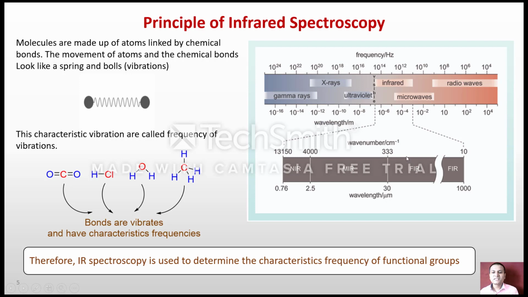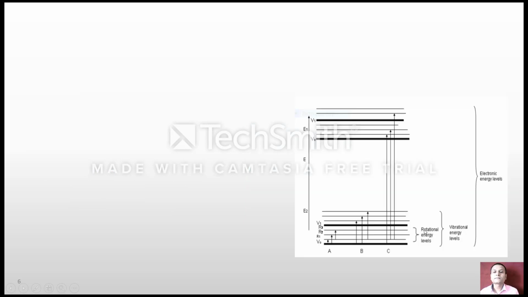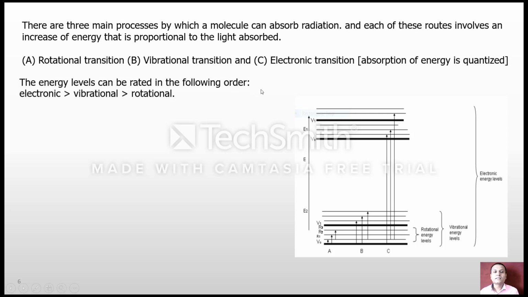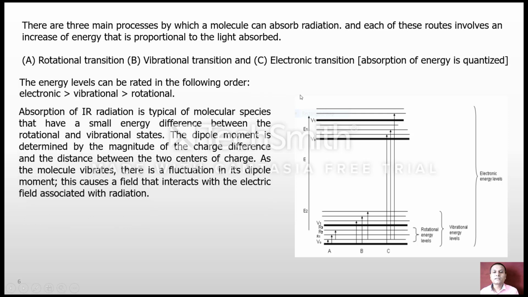The far infrared region lies between 10 to 333 centimeter inverse. The middle infrared region belongs to 333 to 4000 centimeter inverse, and the near infrared region belongs to 4000 to 13,150 centimeter inverse. So why does the molecule absorb energy? This can be better explained by considering the energy level diagrams.